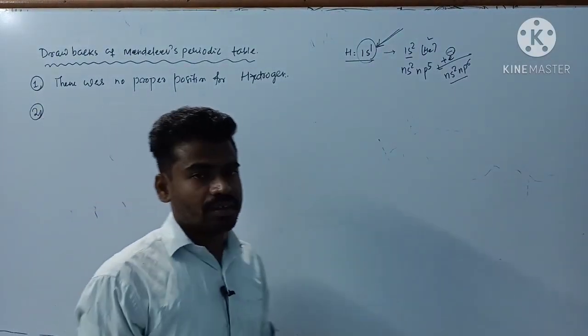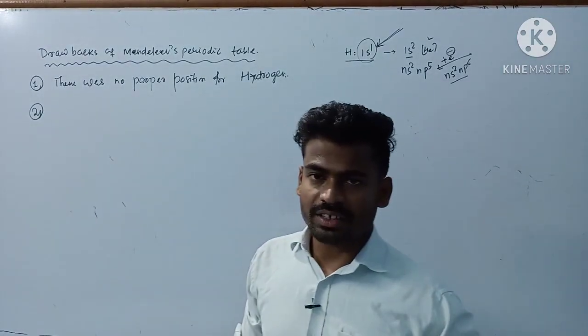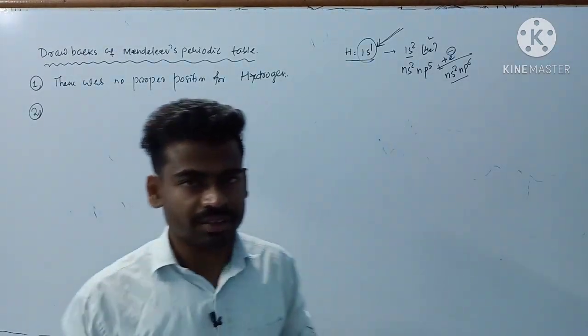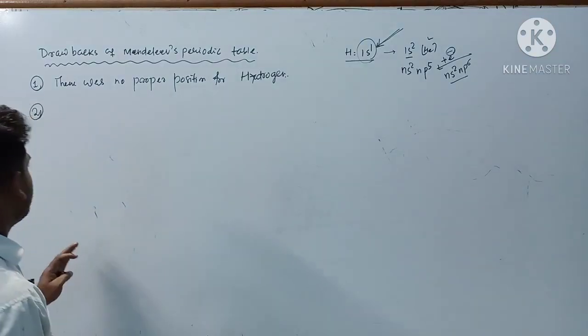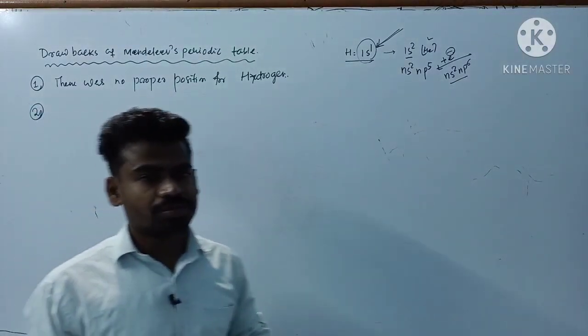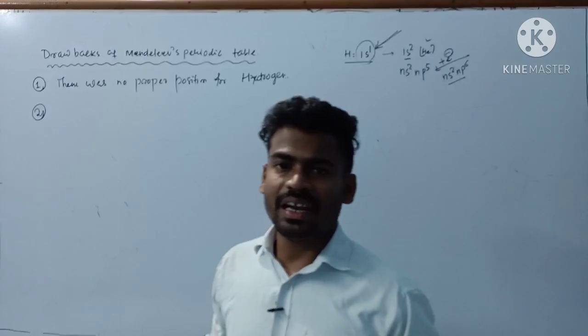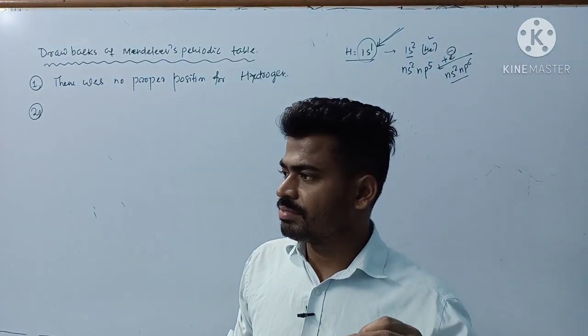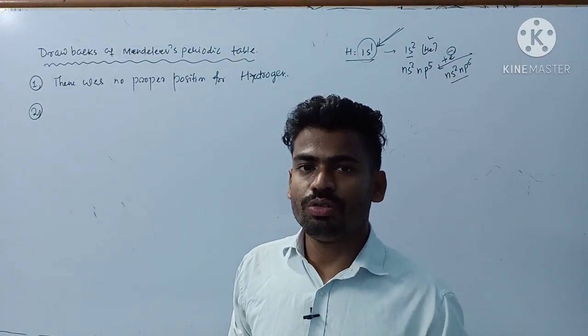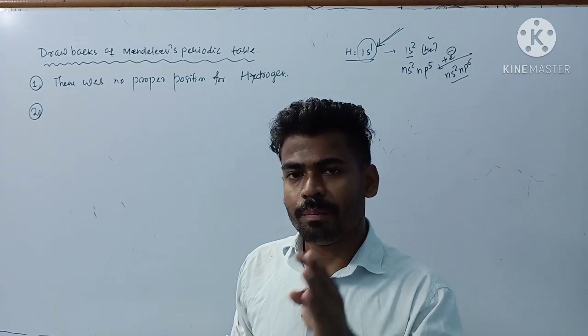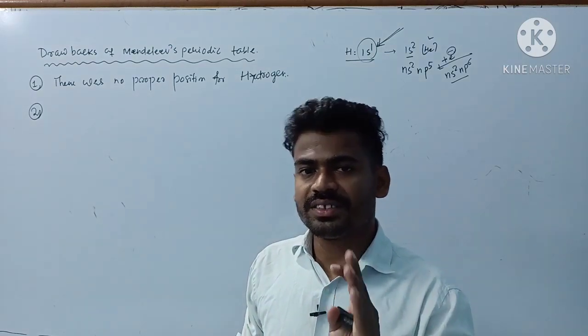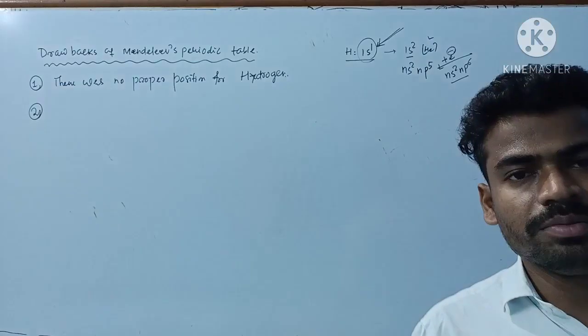Next drawback: since this table was based on the periodic function of atomic masses, although isotopes are of the same element, isotopes have different atomic masses. But still the isotopes are placed in the same position in Mendeleev's periodic table.